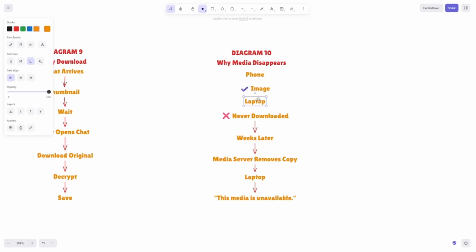If one of your devices never downloaded the media before the server-side copy was removed, according to WhatsApp retention policies, that device may later display a blurred image or a message saying the media is no longer available. However, any device that already downloaded and kept the file locally can continue showing it because it no longer depends on the server copy. At this point, viewers will understand about 70% of WhatsApp media architecture.